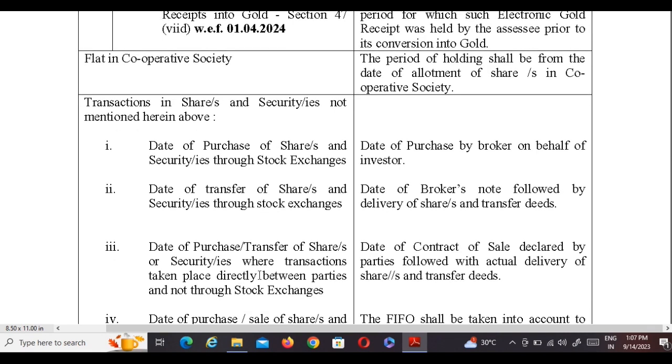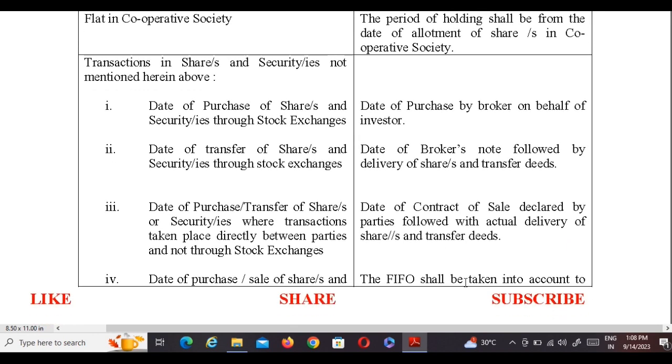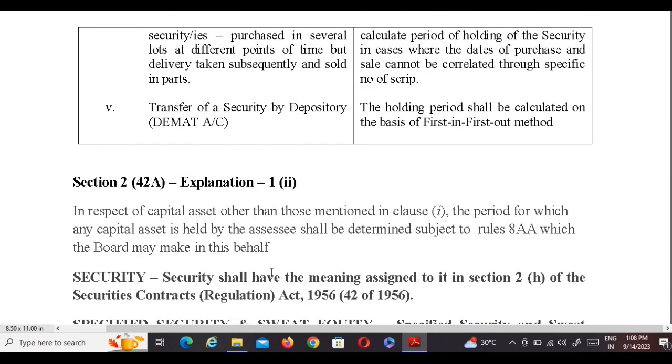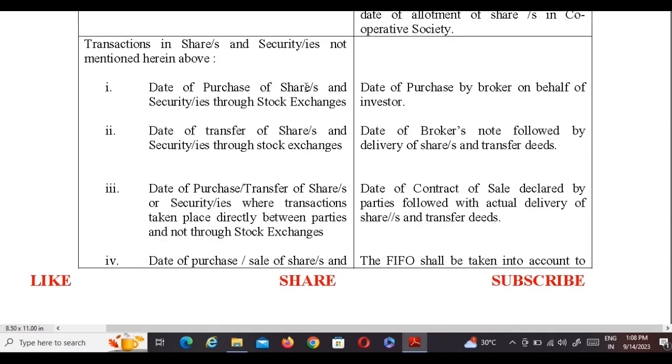Third, date of purchase or transfer of shares or securities where transactions take place directly between the parties and not through a stock exchange. Date of contract of sales declared by parties followed by actual delivery of share and transfer deed. Fourth, date of purchase or sale of share and securities purchased in several lots at different point of time but delivery taken subsequently and sold in part.